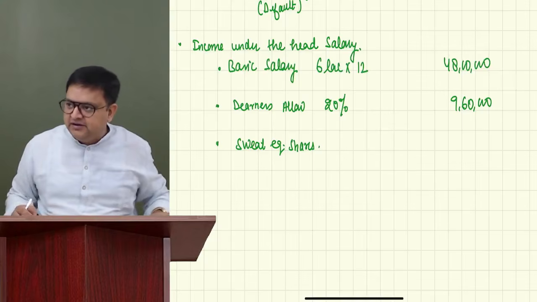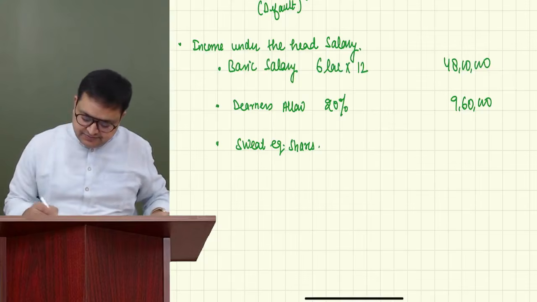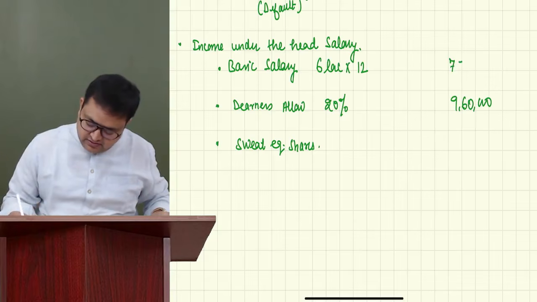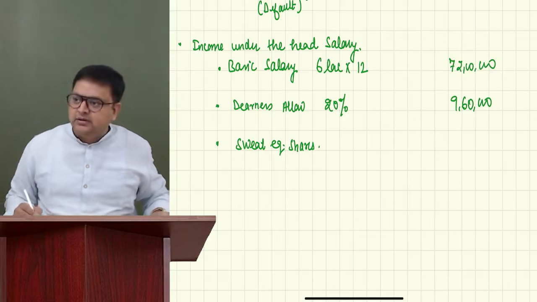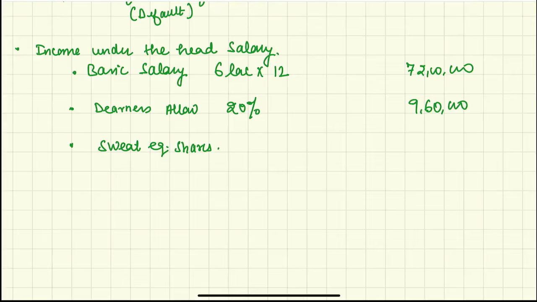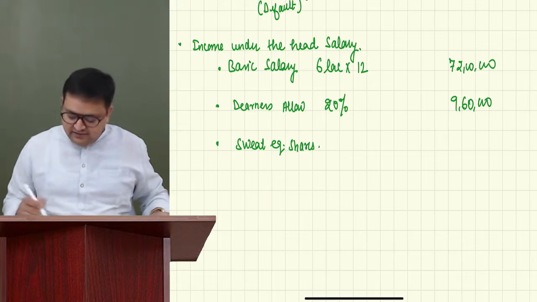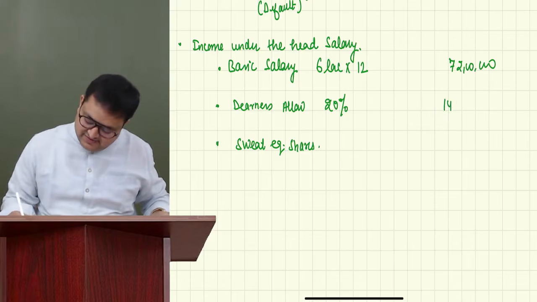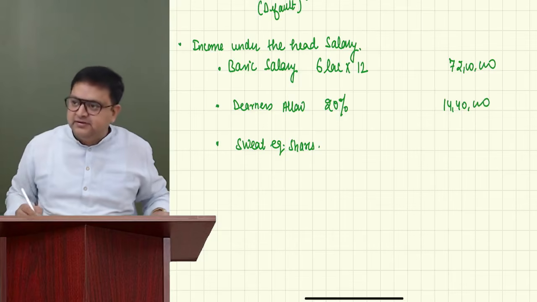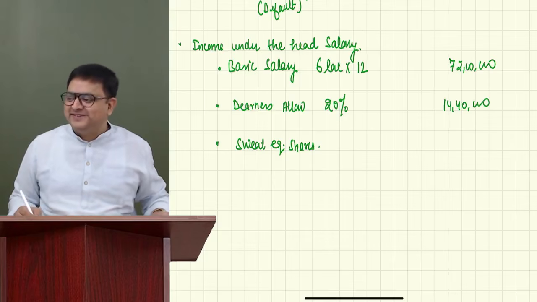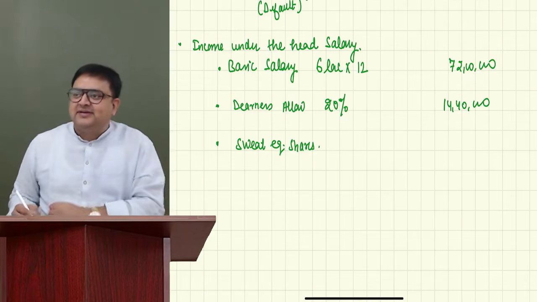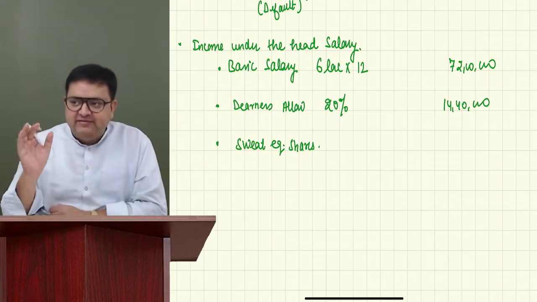So basic salary is correct. I made a mistake. Thank you, Deepak. Correct. And this would also be changed now. 1440 now. Now correct? Okay. Thank you so much. Now, correct. Thank you guys. Okay. So basic salary and DA we are getting.